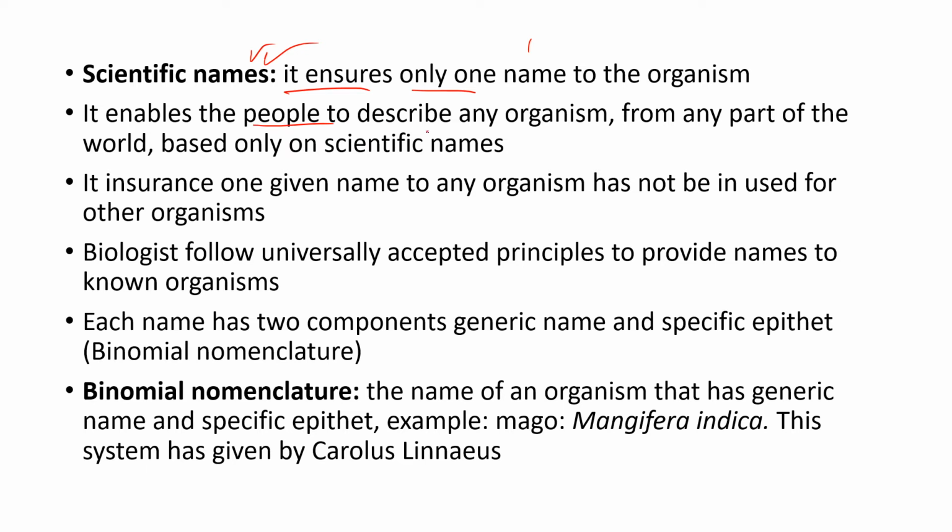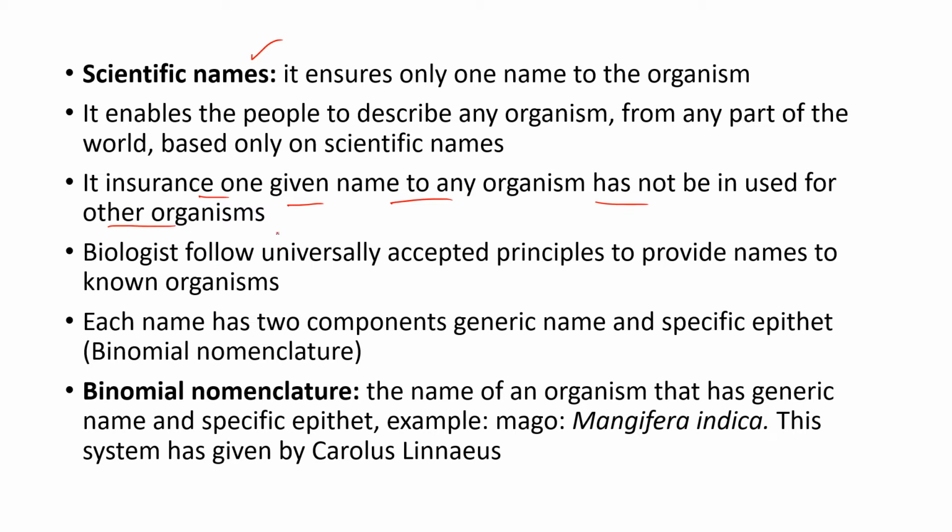So it enables people to describe any organism from any part of the world based only on the scientific name, whether it may be India, America, Japan or China, whatever it may be. Only one name is given to one organism, not more than one organism. This is the main importance of the scientific name, so that it is much easier and more convenient to identify organisms based on scientific names. It ensures that a name given to one organism has not been used for other organisms.